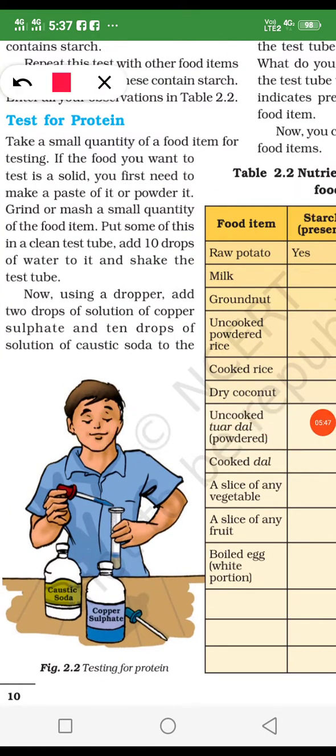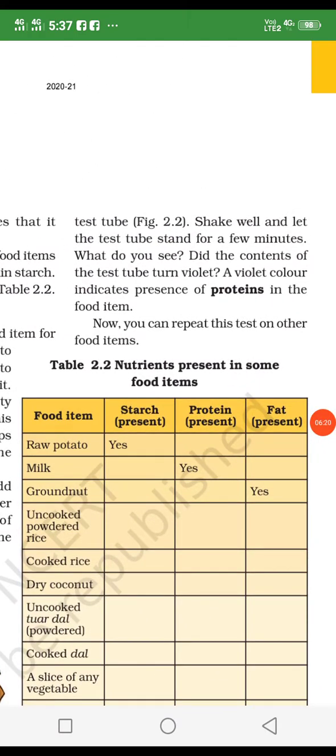sample piece of any protein substance like this. He takes cooked pulses, like this cooked urad dal and this moong. He takes the cooked moong inside the test tube, and takes caustic soda and copper sulfate solution. Then he adds some caustic soda and some copper sulfate inside the test tube. After some time he observed that its color changed, and its color turned violet.